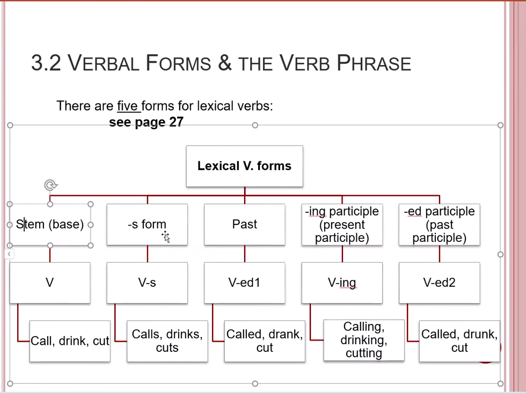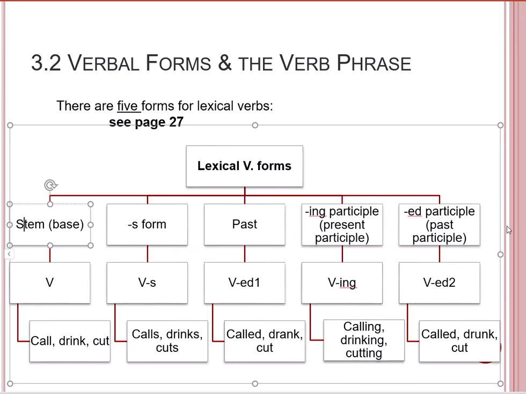We have the S form, symbolized as VS. We have the past tense, symbolized as VED1. We have the ing participle form, which can be symbolized as VING. And we have the ed participle or the past participle that is symbolized as VED2.